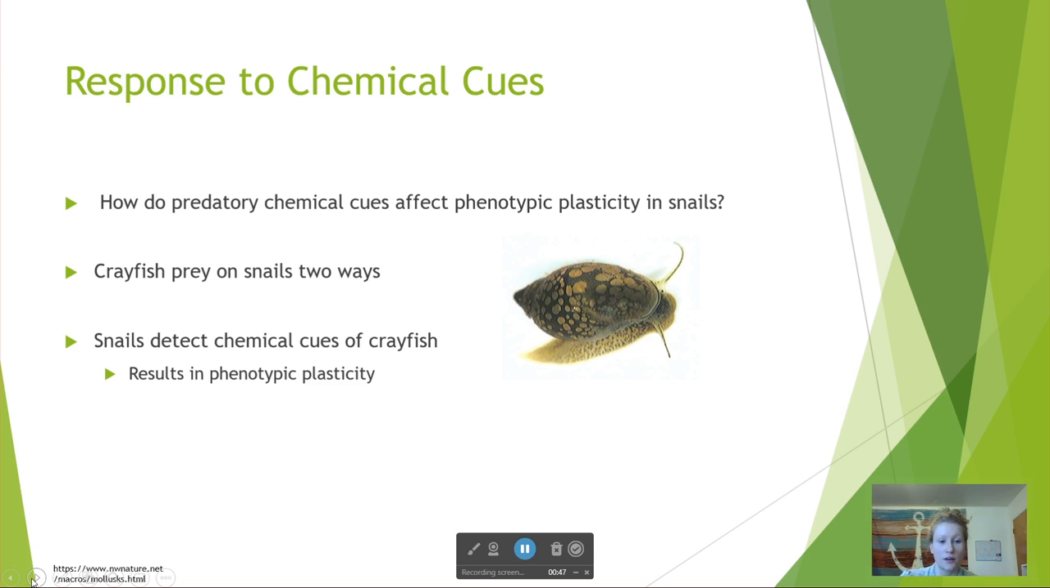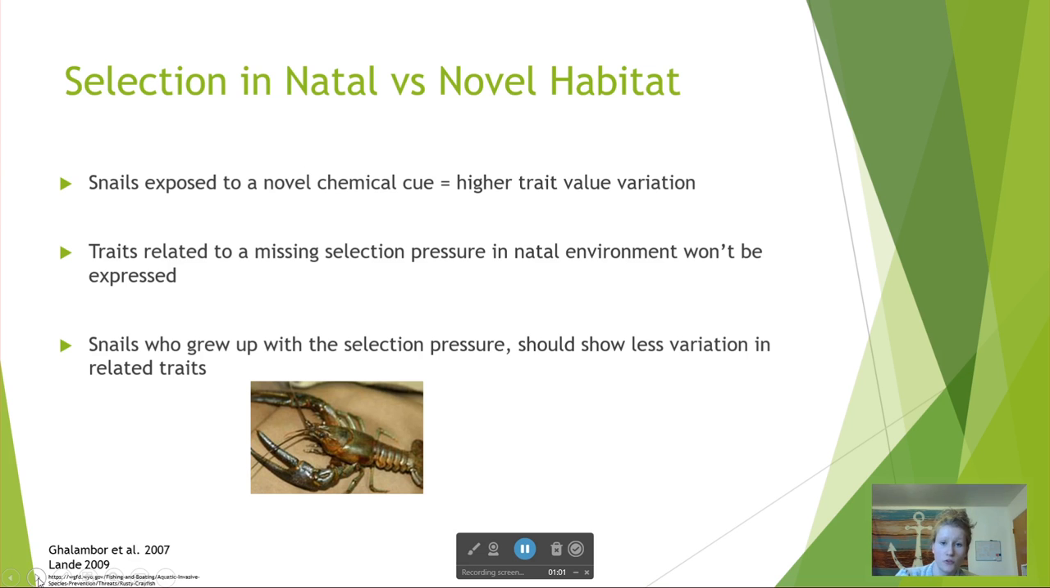When snails receive chemical cues that crayfish are preying on other snails nearby, it may result in phenotypic plasticity. The snail could develop a smaller shell opening or a thicker shell to make it more difficult for crayfish to prey on them. So for this project, we will compare the differences and variation of traits between snails from natal environments and novel environments. In this case, the novel environment will be the habitats that contain crayfish.